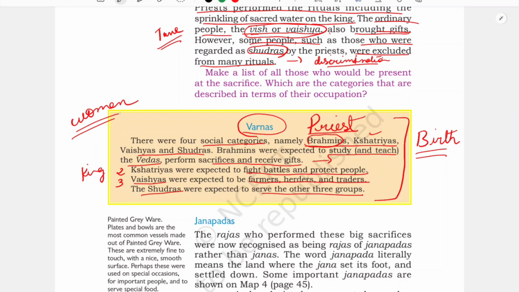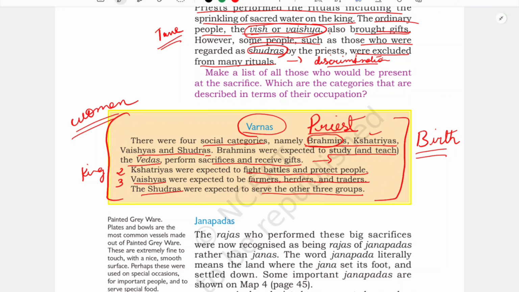So from here, you can say this was the foundation of this society, which was divided into 4 categories. So what were they? Brahmin, Kshatriyas, Vaishyas and Sudras. So I hope it is clear. Next, let us see about the Janpads.